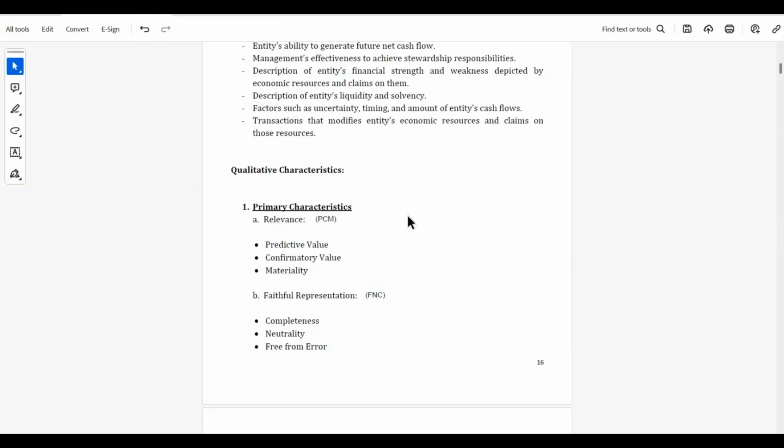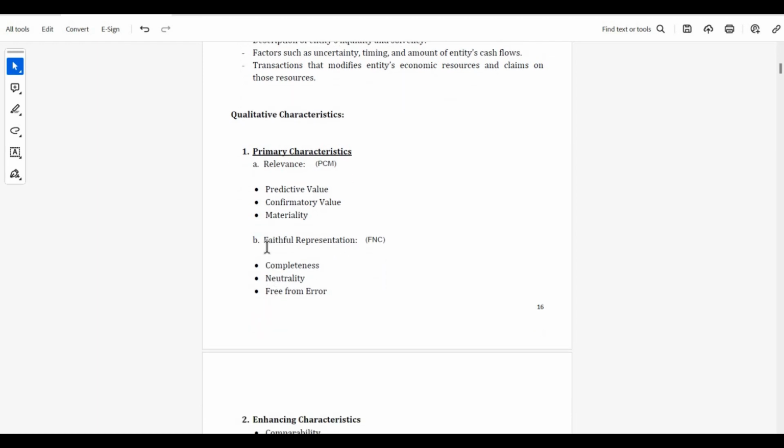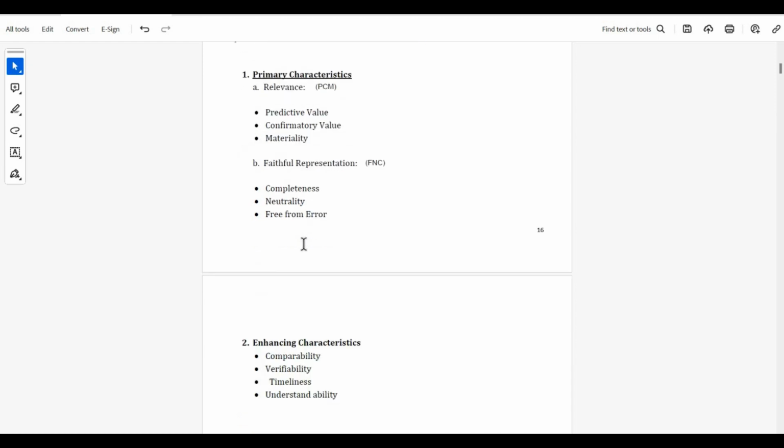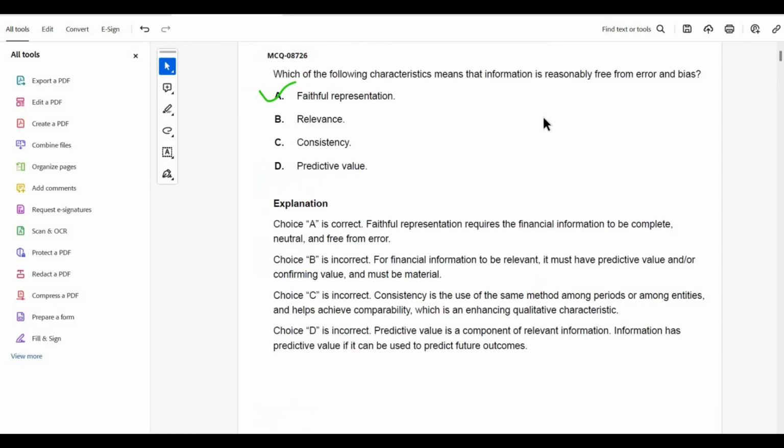As taught in the first lecture, the qualitative characteristics include faithful representation, and under faithful representation you can remember F and C. Faithful representation starts with F, and the mnemonic also starts with F. So faithful representation has 3 components, F and C: free from error, neutrality and completeness. So free from error will be faithful representation. I have taught this in the previous lecture.